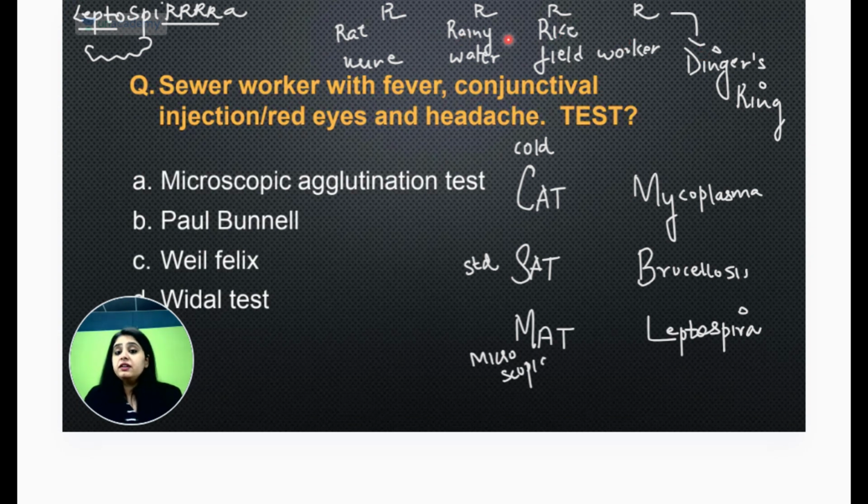So over here, instead of giving rainy water and rice field workers, they gave you the sewerage wala workers. And yes, it presents with very famous conjunctival redness and headache. So leptospira ka history was the classical, and they asked you the test, which was obviously the माइक्रोस्कोपिक एग्लूटिनेशन टेस्ट.